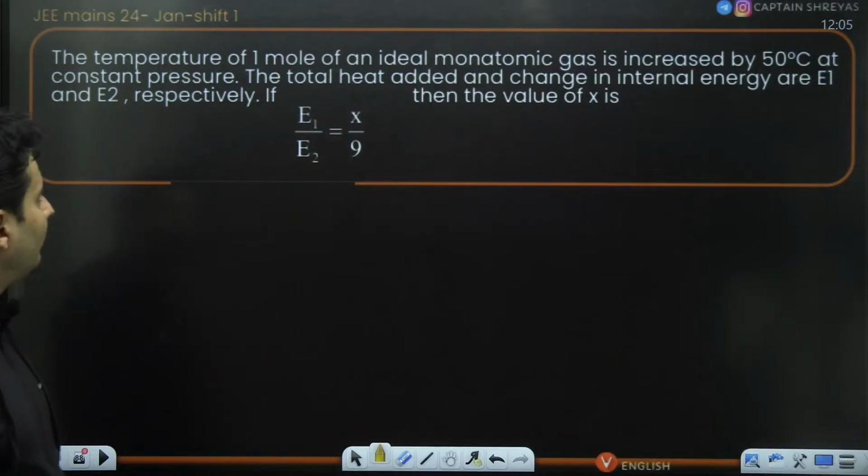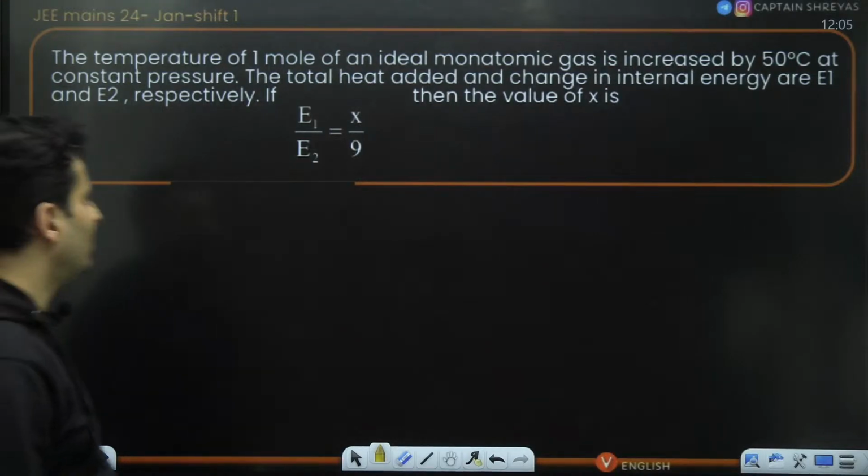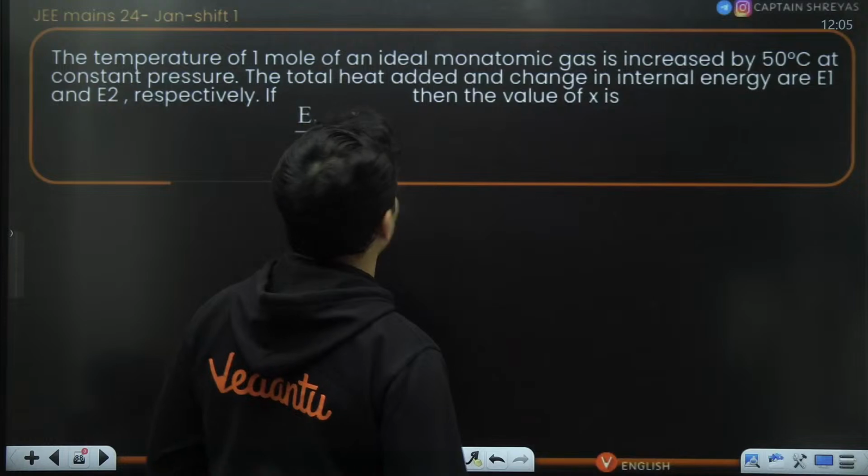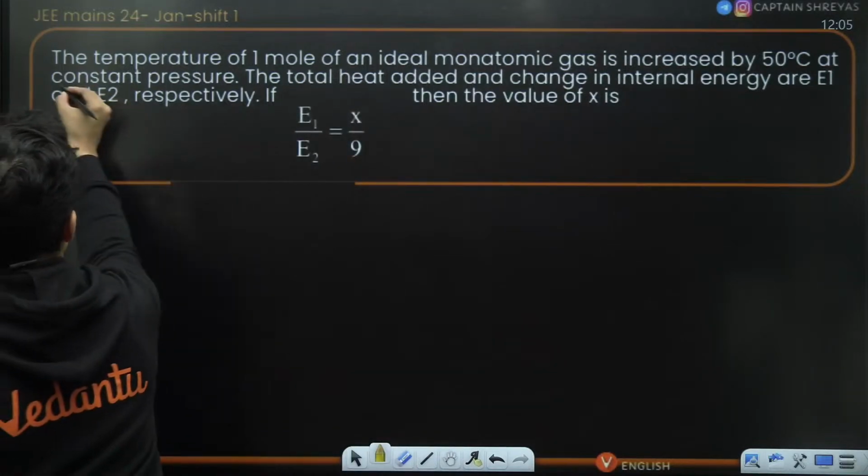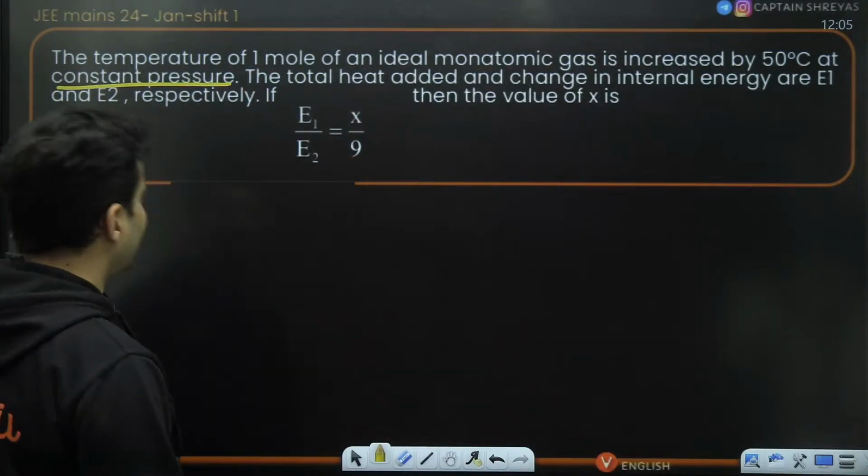The temperature of 1 mole of an ideal monoatomic gas is increased by 50 degrees Celsius at constant pressure. The total heat added and change in internal energy are this much and this much. What's the ratio? What kind of process is it? Constant pressure, isobaric.